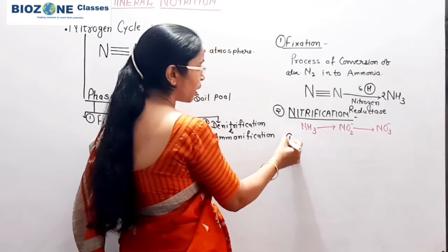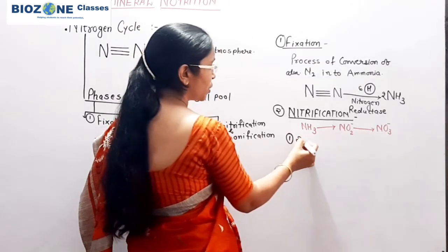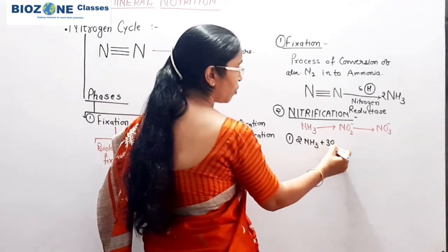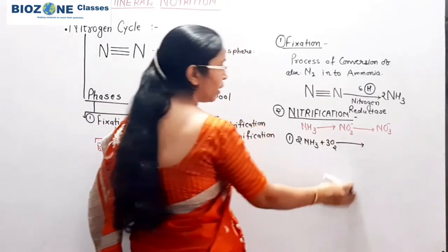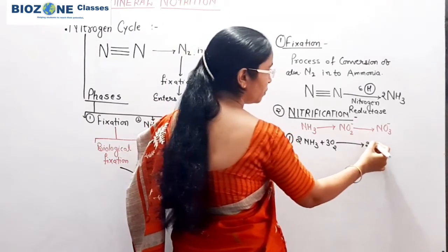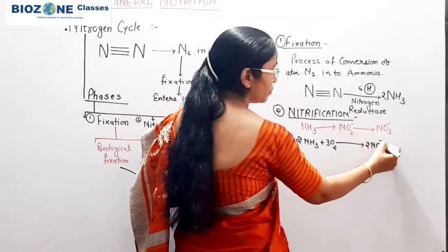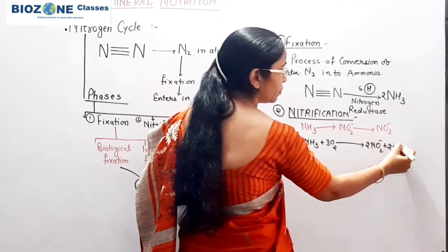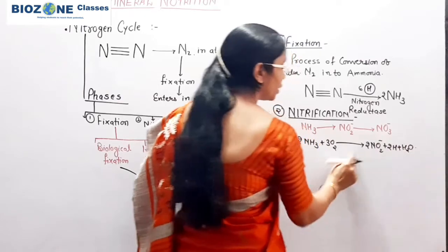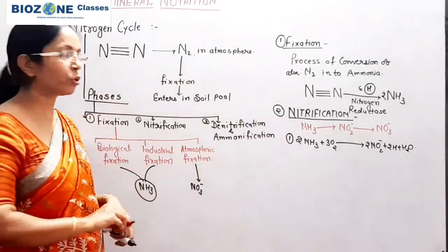In the first step, ammonia reacts with oxygen and gets converted into nitrite. This is the process of formation of nitrite.